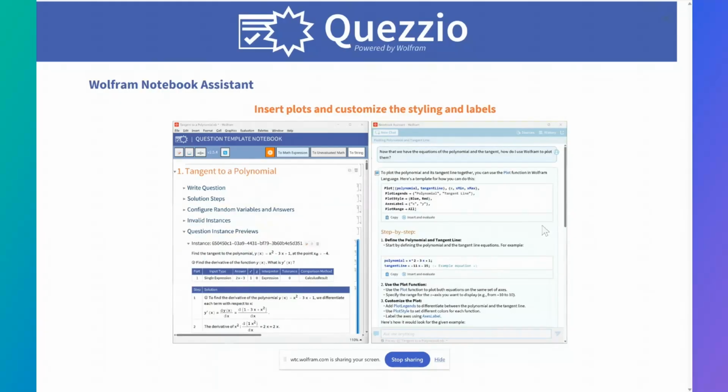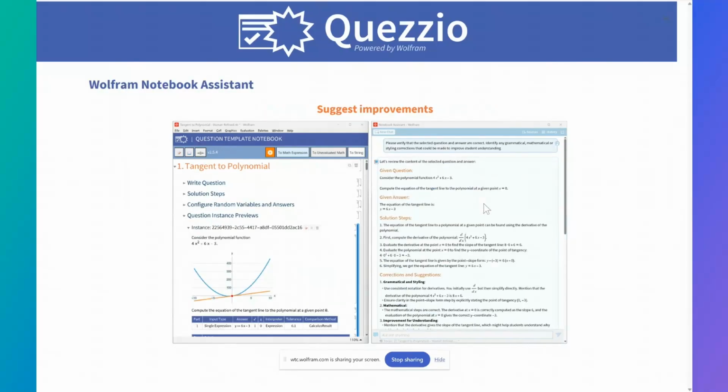If we have a problem here, so here we have a tangent to a polynomial problem, and I keep using this example because it's a nice one. And we say, now that we have the equation of the polynomial and the tangent, how do I use Wolfram to plot them? And here it's actually taking our computed variables from inside of this, and it's taking these values from inside of here as an example. So it says, here's the code that you need to use, and here's an example if you want to see what it looks like and run it straight here. Because the Wolfram Notebook Assistant is able to pull in context from the notebook directly and make use of that. So it integrates really, really smoothly.